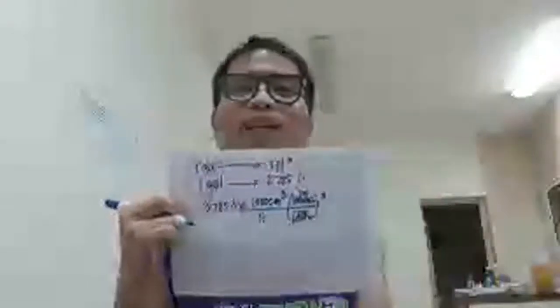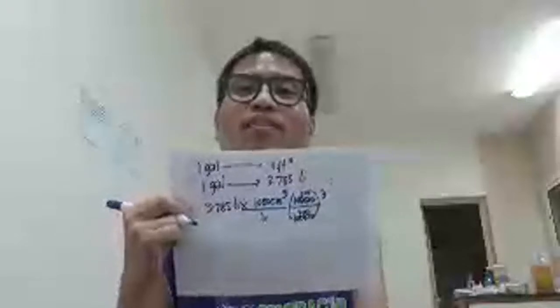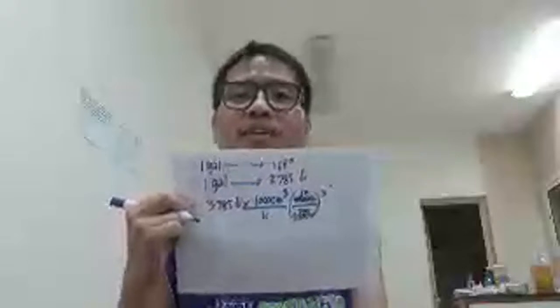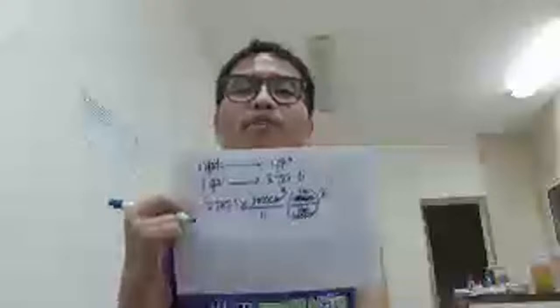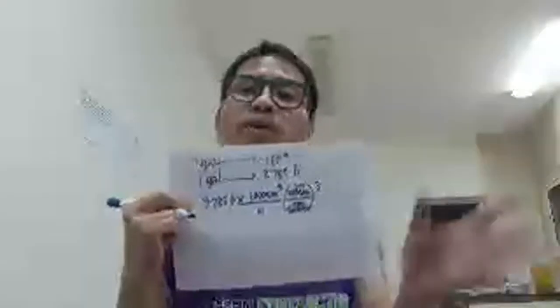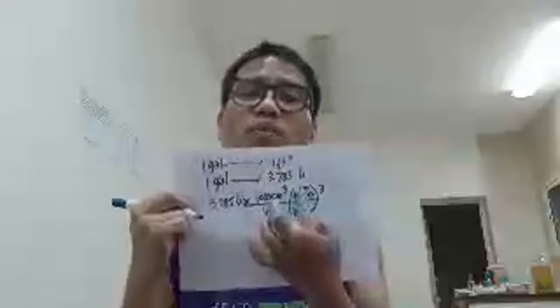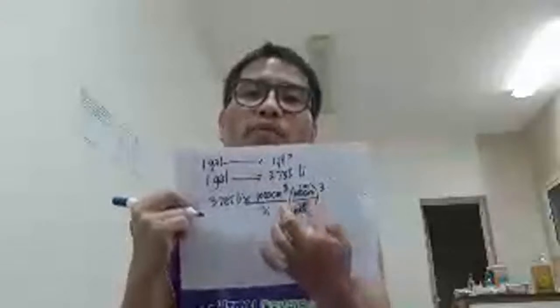That's why it becomes cubic centimeter, because the centimeter is multiplied by itself 3 times. And the meter also, meter times meter times meter.